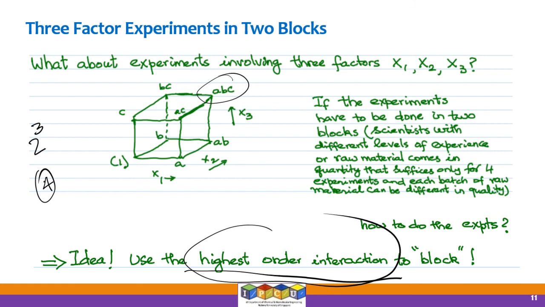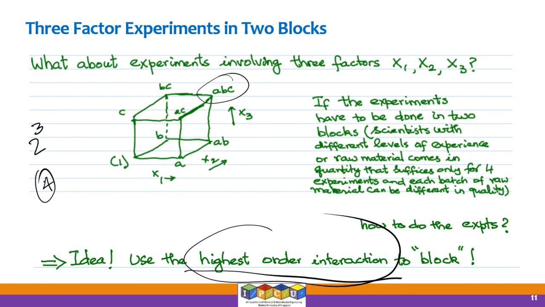We were looking at the resolution, things like that. And always the idea was to keep the aliases between very high order interaction and very low order interaction. You do not want a direct effect to be aliased with a 2-factor interaction or another direct effect. So we were trying to keep these aliases as convenient as possible.